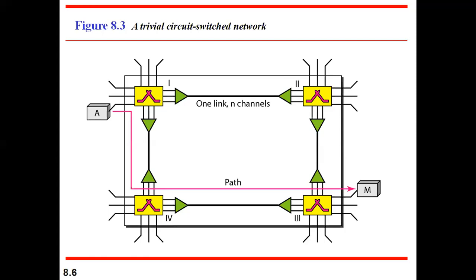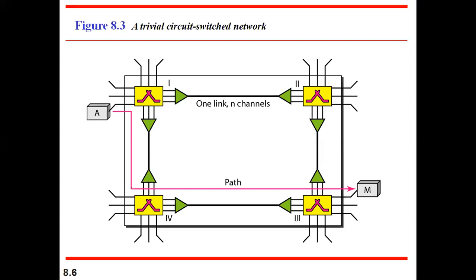So first they will set up the path, then they will pass, and then they will release it for the public. In the same way, here also, your circuit switch will first establish the path, and then it will send data using this path. Once the receiver confirms that I have received the data, then this path will be deallocated. That is, these three switches will be deallocated. Then these switches will become free. Then again somebody else can come and transmit data. That is the meaning of a circuit switch network.